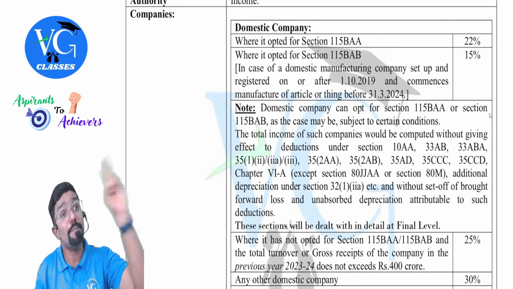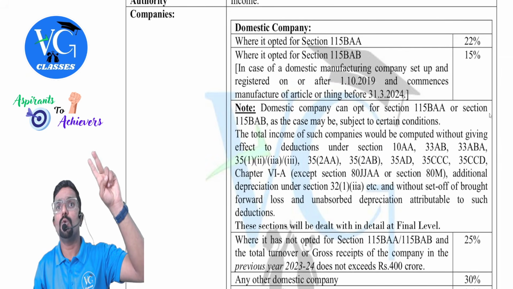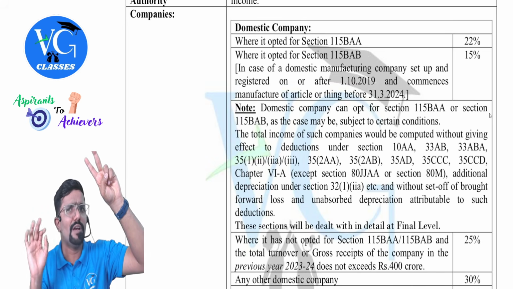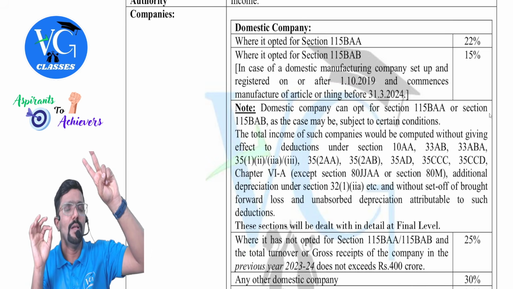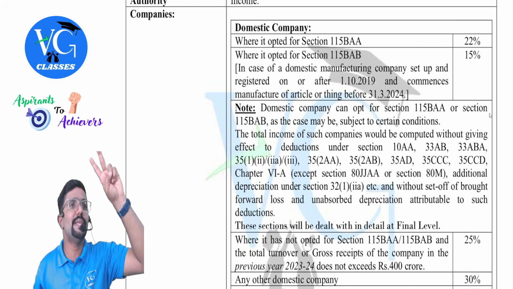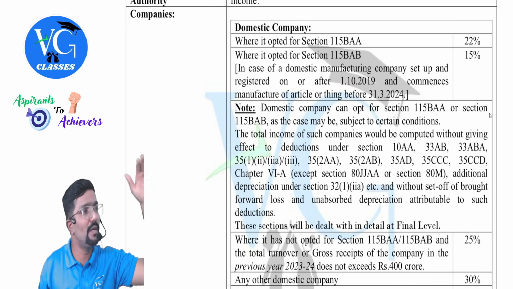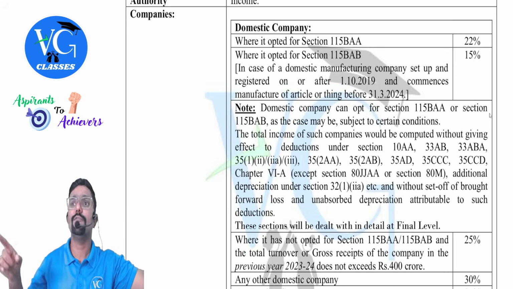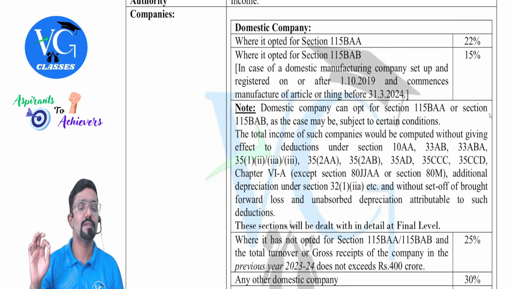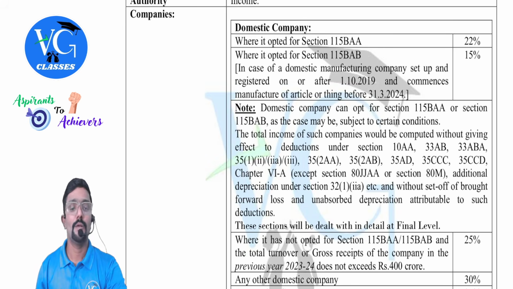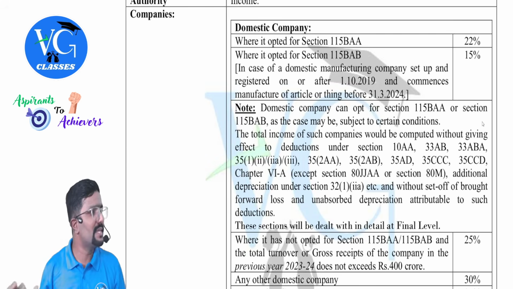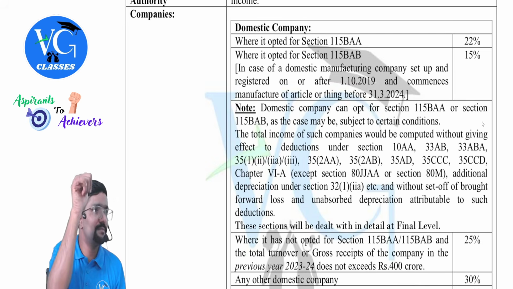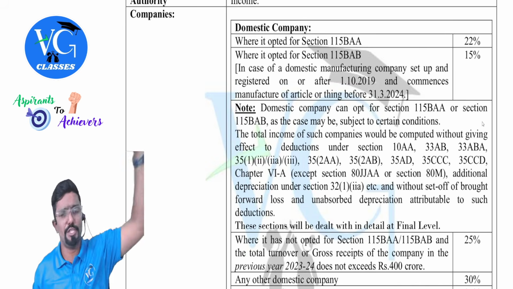Domestic company have two optional schemes. It is not called default scheme. Please be careful. They don't have anything called default. Hello, pay attention. Look here. For domestic company, they have two optional schemes. If they want, they can follow that. If not, they can follow regular provisions. If they don't want to follow optional scheme, they are following regular provision. For them, there is nothing called default regime. Please be careful. That was only for individual, HUF and all.